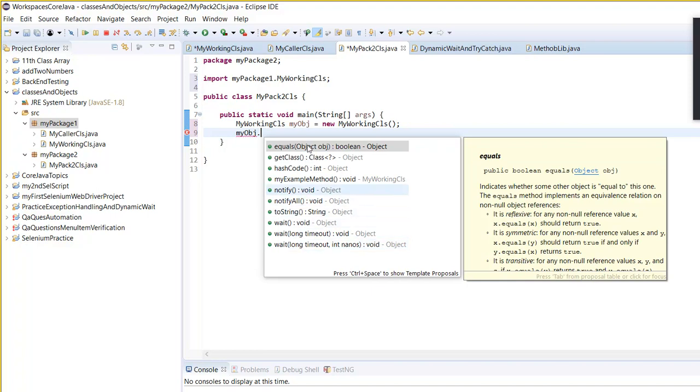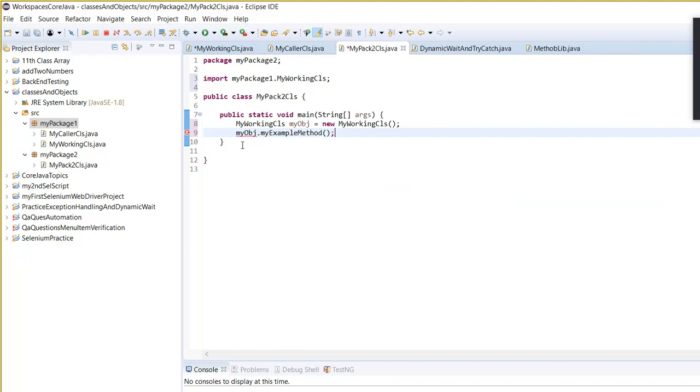But from my working class, how many methods can you see? Only one. How many methods can you see? Only one. But in my working class, how many methods do you have? You have three other methods, but you can only see my example method.